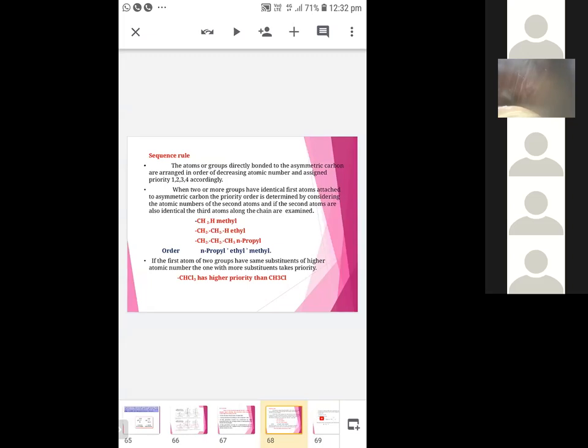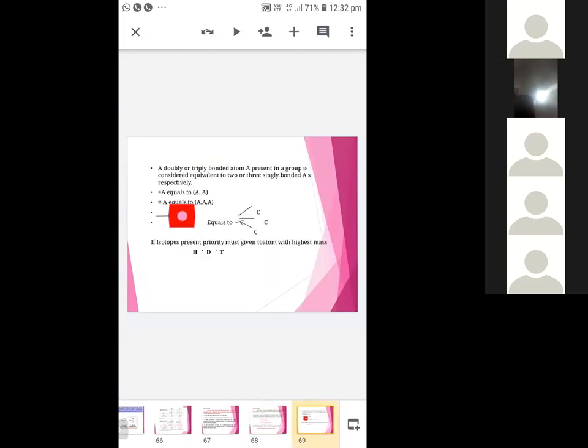If the first atoms of the groups have the same substituents of higher atomic number, then the group with more such substituents takes the priority. For example, here CH2Cl has a higher priority than CH3. In the same way, if a double or triple bond is present in the group, it is considered equivalent to two or three singly bonded atoms respectively.